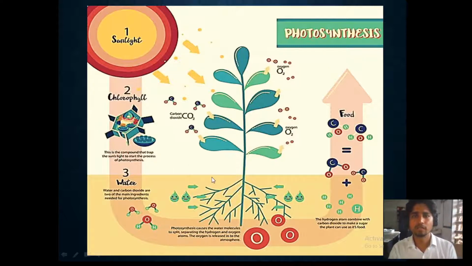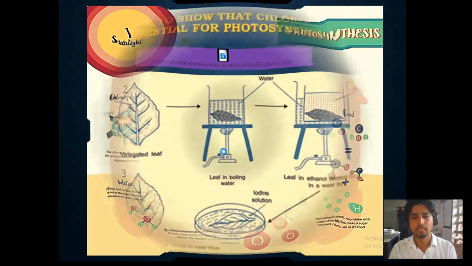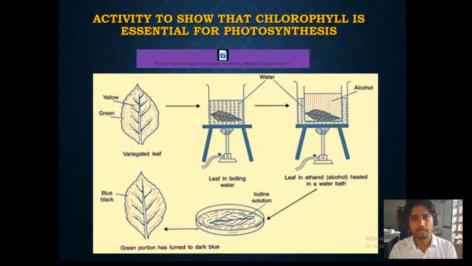But how do we confirm that chlorophyll has a role in photosynthesis? How do we confirm that chlorophyll is taking part in photosynthesis? How do we say that chlorophyll is very essential for photosynthesis? We are understanding this by an activity.